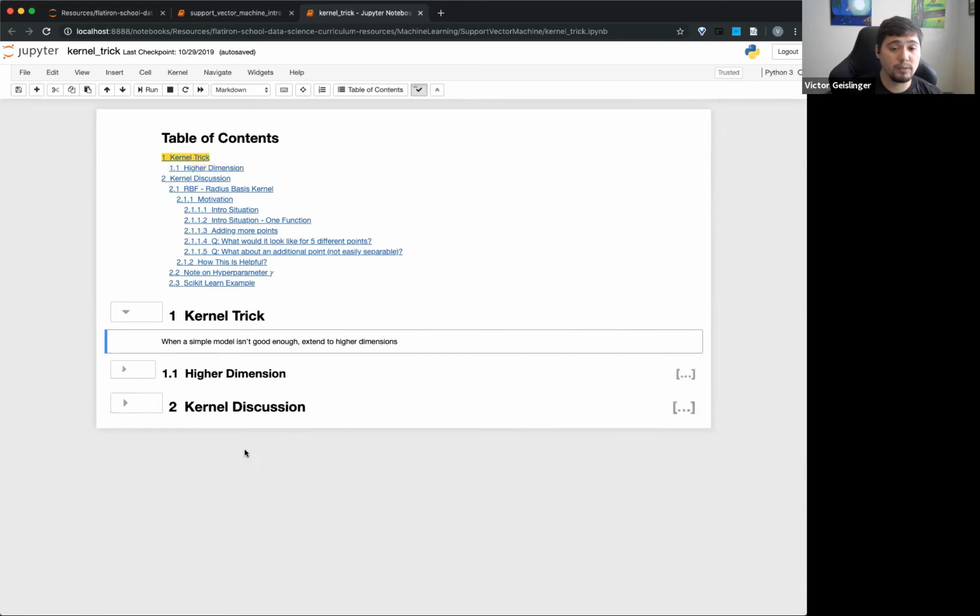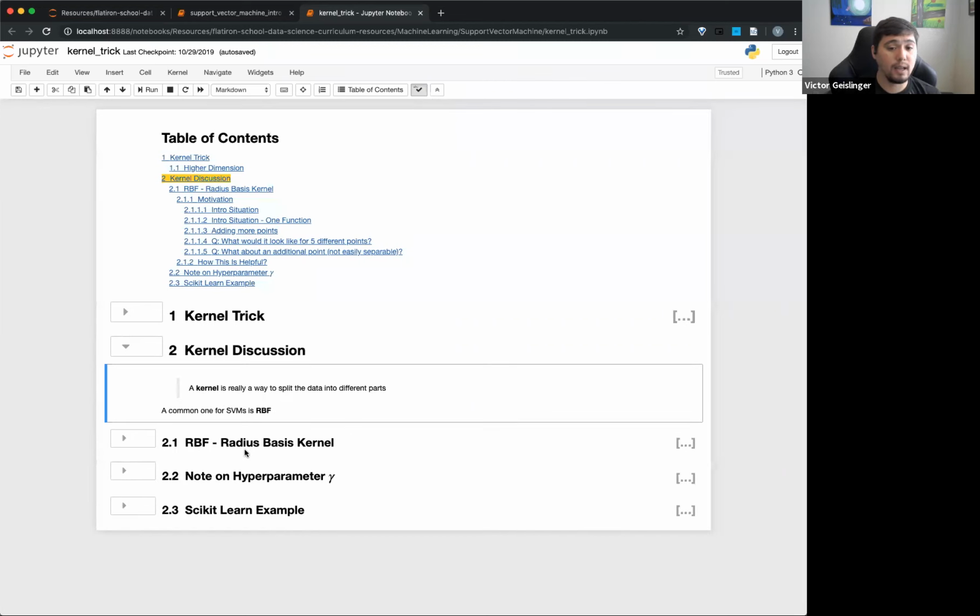But you can actually start with higher kernels, for example, polynomial. But a classic one is the radial basis function, the RBF. So this is basically a way for us to split it up. And the RBF is a really convenient way to create a kernel without ever having to raise things into higher dimensions.